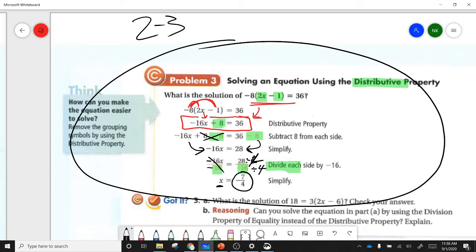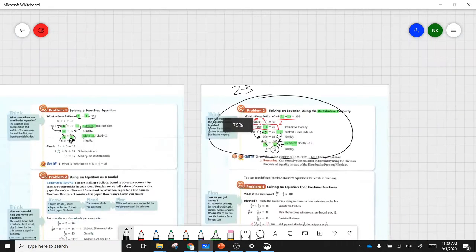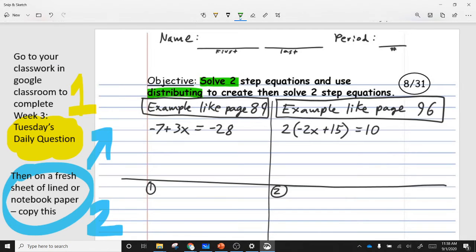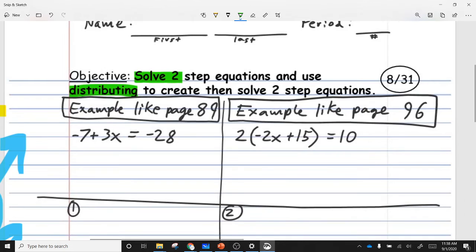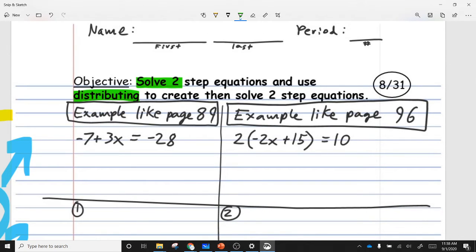So in your work today, I think you're going to have problems where you have nice whole numbers instead of fractions for answers. But those are the steps, and you can come back to this and refer to these. It shows you each step of the way, and it explains what's going on in each one. So we'll go ahead and go back to our worksheet that we're working on. And if you guys haven't had a chance, or you haven't quite filled this out, make sure that you go ahead and fill this out. We're going to get started on it.